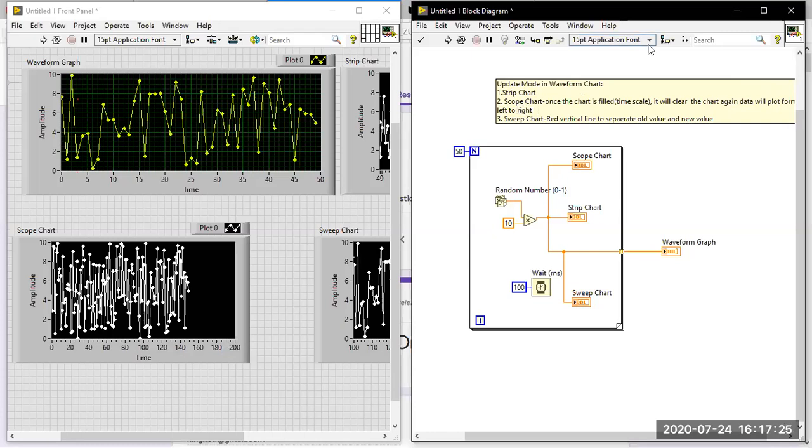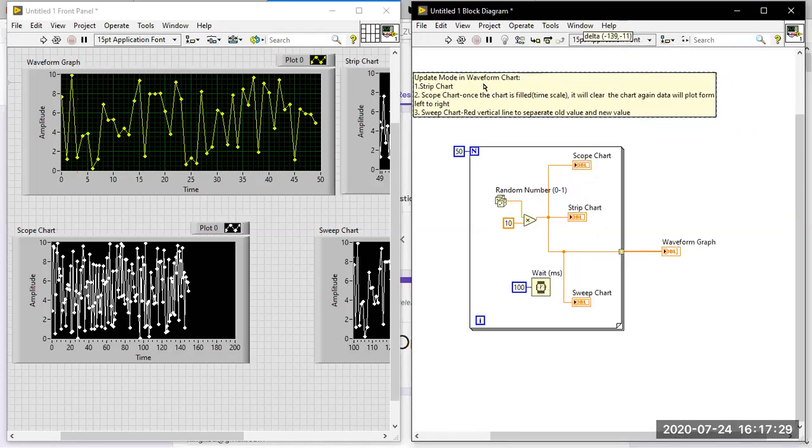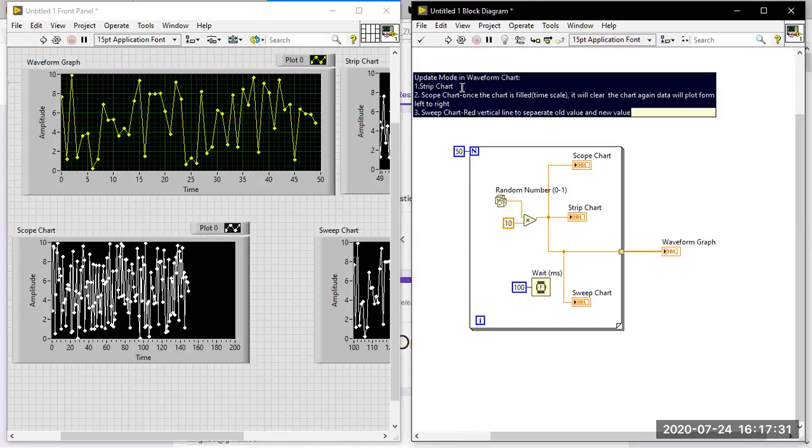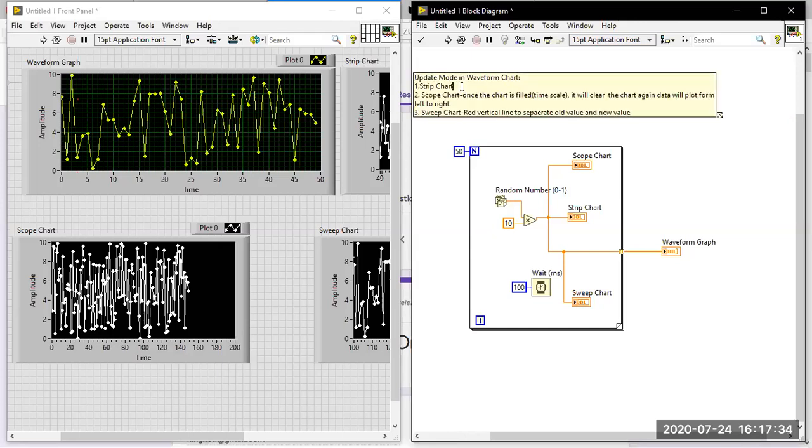But in the strip chart update mode, data will plot continuously from left to right. So that is the major difference between the three update modes.